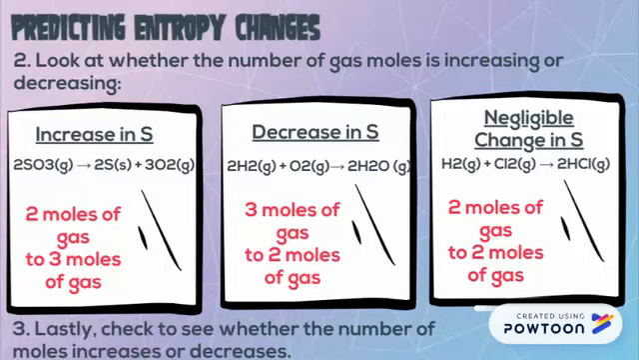And finally, our third rule, if we are still unable to determine how our entropy is changing, we want to look at the number of moles of molecules on our reactant to our product side. If the number of moles of molecules increases, our entropy should increase. If it goes down, our entropy will decrease.